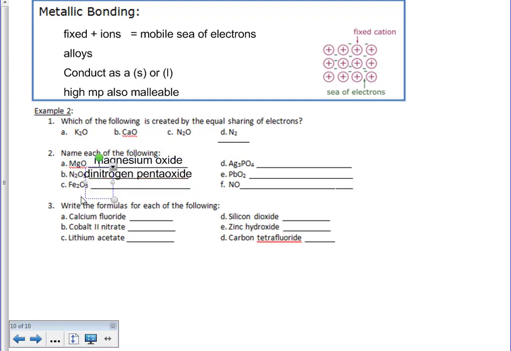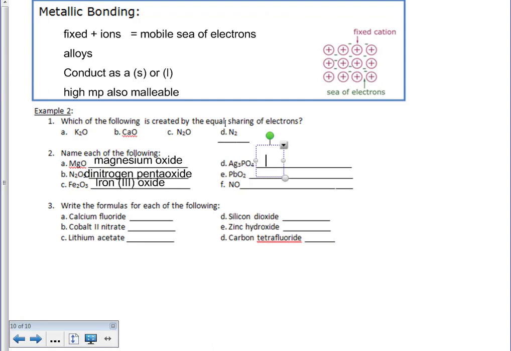Next one here, I know I have something that is ionically bonded but has multiple charges because iron is a transition metal. Therefore, I know I'm going to have iron(III), identifying the charge of the cation, oxide. How did I know it's iron 3? Uncrisscross: I take the quantity of my oxygen and make that the charge of my iron, therefore giving me iron(III) oxide. The 2 goes back to oxygen, which we know the only possible charge there as an anion is a 2- charge.